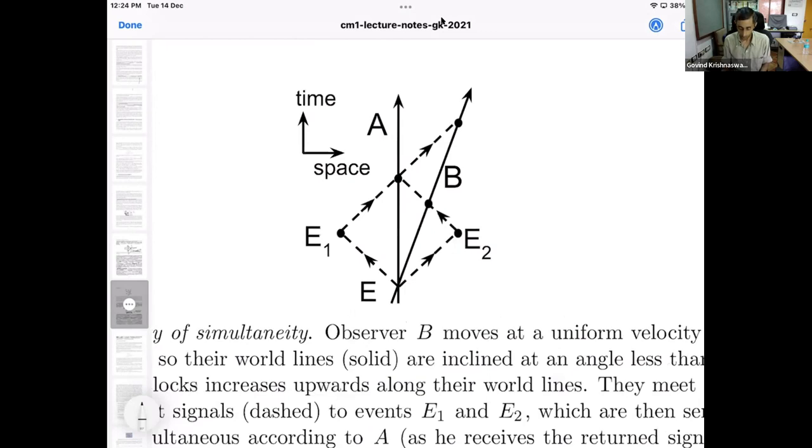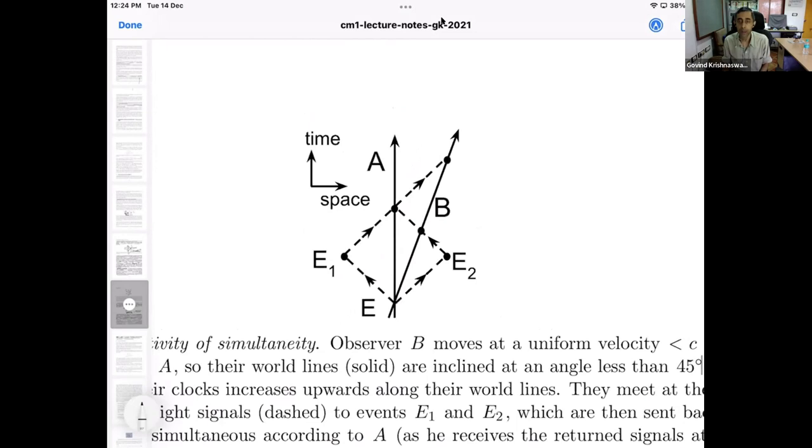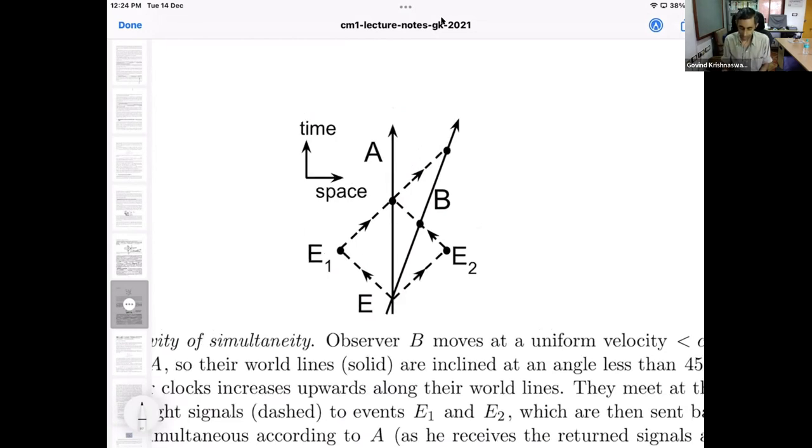Here we have two observers, A and B, but unlike before, they are in relative motion. In A's rest frame, A's trajectory or world line is an upward pointing straight line. So this is in A's frame that we are drawing this. A doesn't move in A's frame, and therefore A's world line is an upward pointing straight line.